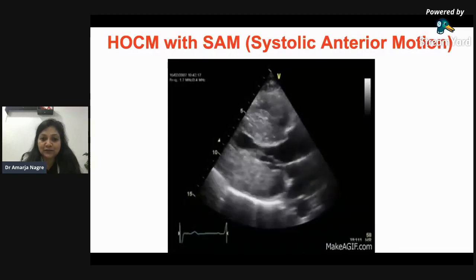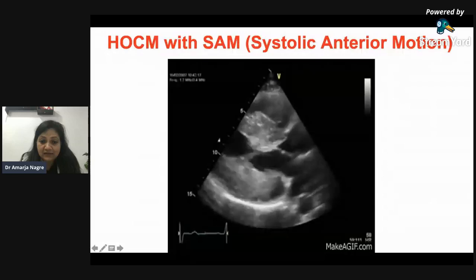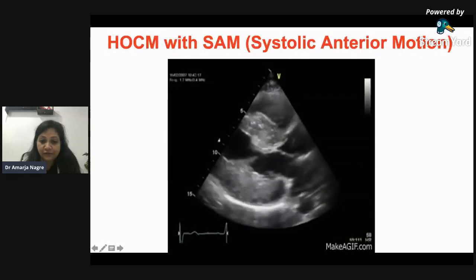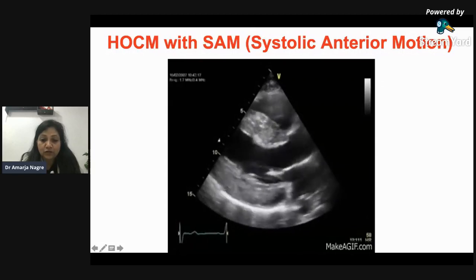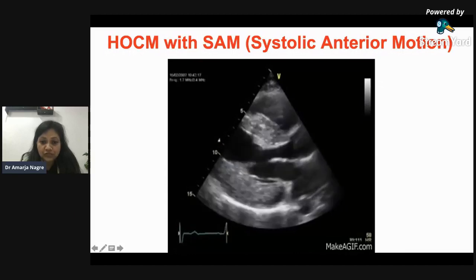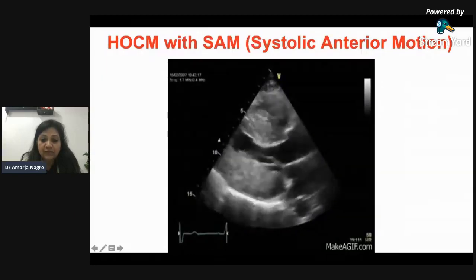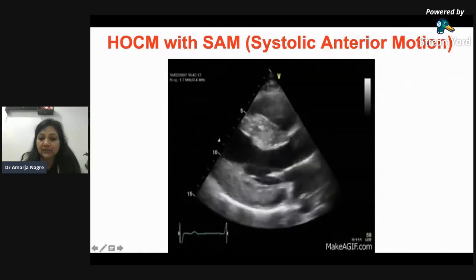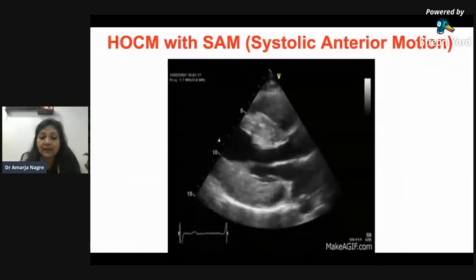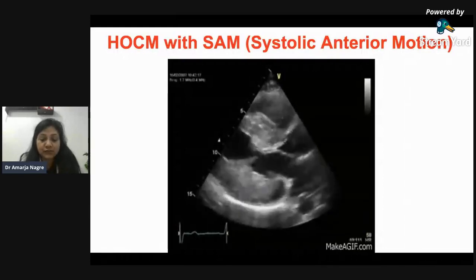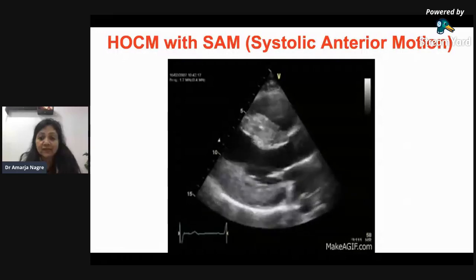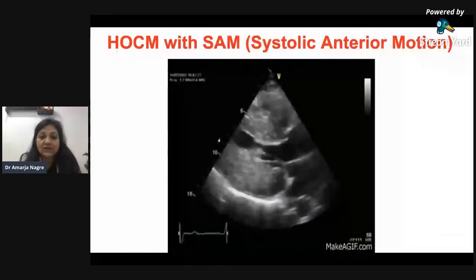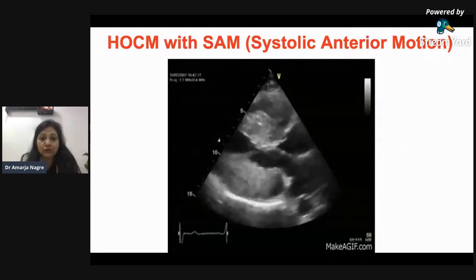What is systolic anterior motion? It is this, if you can see my cursor, this is the anterior mitral leaflet of the LV. Because of this hypertrophy of the interventricular septum, it is pushed so much into the LV side, and also this AML goes and touches it during each ventricular contraction. Can you see this? And every time the LV ejects blood into the aorta, it causes anterior motion at systole. So it is called systolic anterior motion and causes obstruction to the blood flow, hampering the cardiac output.